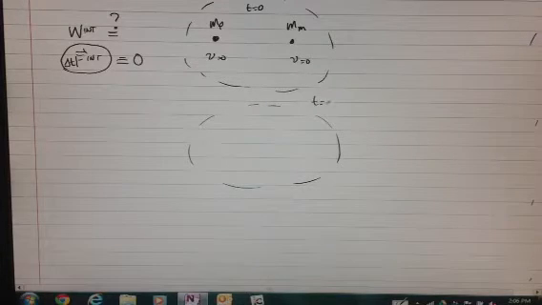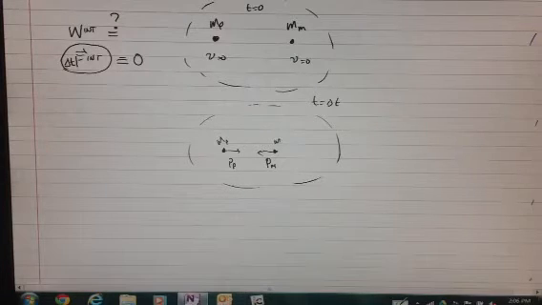At time equals delta t, these two objects have moved. The planet has moved some, but the moon has moved more because it's going to have the same force on it, but it has a smaller mass, so it's going to get a bigger change in its momentum. So there's going to be the momentum of the moon and the momentum of the planet. Those are the same in magnitude. They have to be because of the momentum principle, so that adds up to 0. Mass of planet, mass of moon.